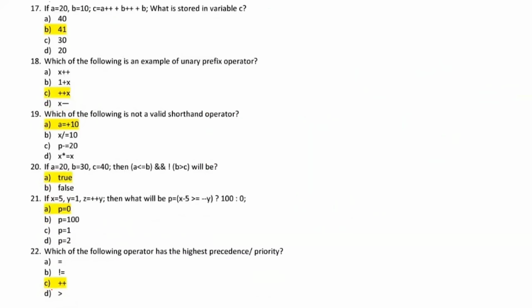Moving with question number 17, int A equal to 20, B equal to 10, and we have to calculate the value of C. So here A equal to 20, B equal to 10. We can see A plus plus. What is A plus plus? A plus plus is your postfix increment operator. First of all, we will use the value, then we will increase the value of A. Now the value of A becomes 21. Then we have to use the plus operator. Then we have B plus plus.